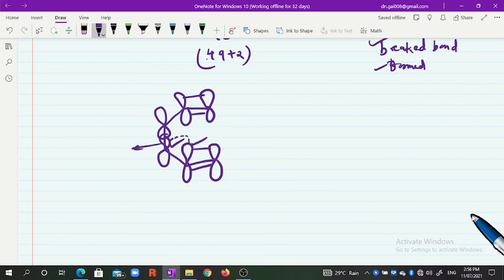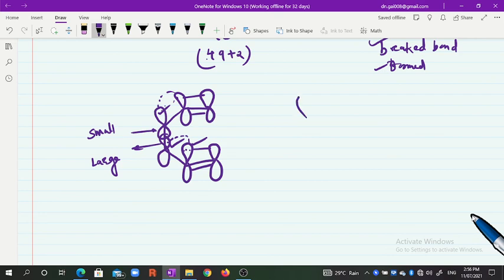Therefore, we consider it a large orbital, because the same orbitals form the pi orbitals. But in this case, the new pi bond is formed here, while the sigma bond is formed from this orbital and the new pi bond is formed from the topmost orbital. Therefore, this is considered a small orbital.